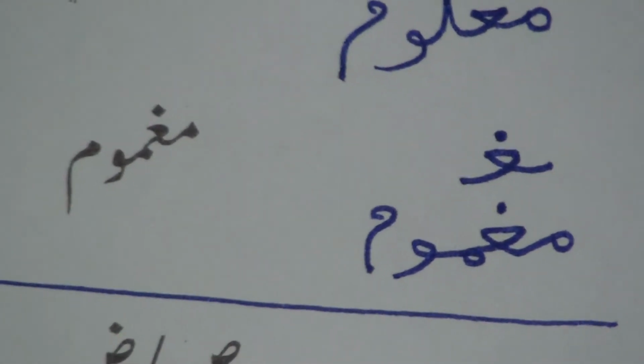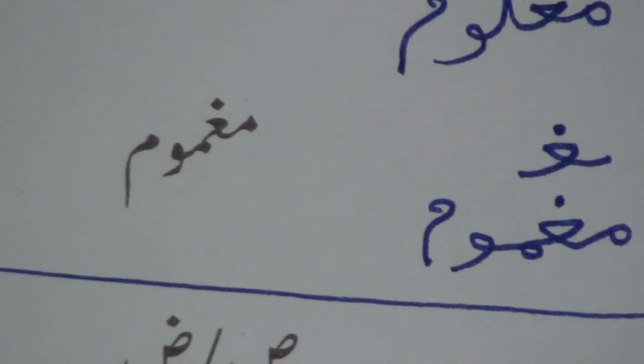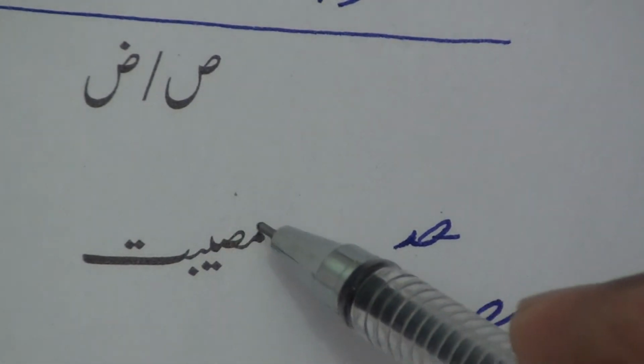And Mr. Singh also wants to know what is the shape of Swad and Zwad when these letters come between a word. So, here is the word Musibat. This is Swad.